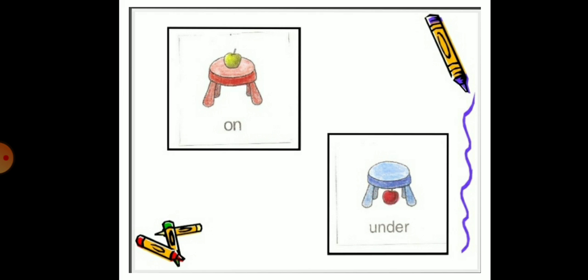Now we have more examples with pictures. In the first picture, if you ask the question, where is the apple? We can say that the apple is on the table. In the same way, in the second picture, we can ask, where is the apple? We can say that the apple is under the table.